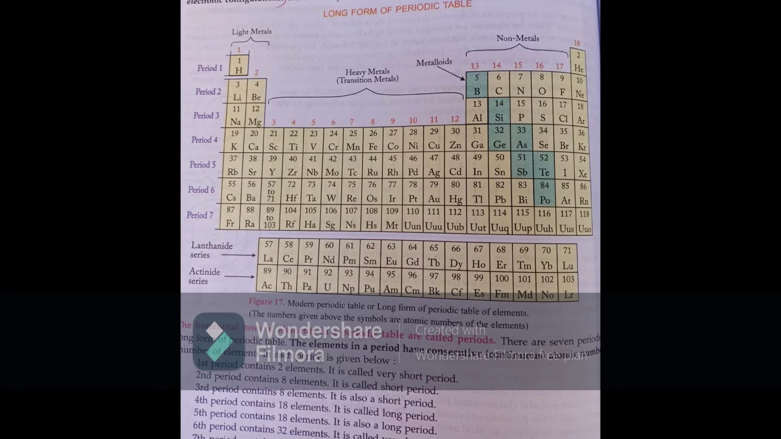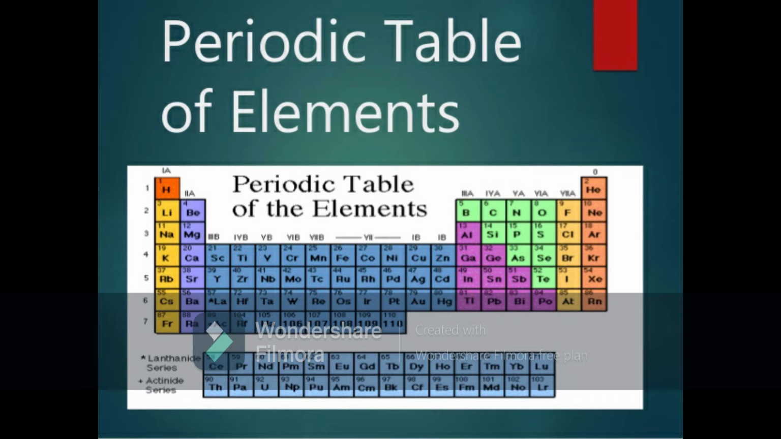So, the next one is the position of hydrogen. The position of hydrogen has been discussed later because hydrogen has the property that it reacts like alkali metals, that is, it loses an electron to form H plus ions.